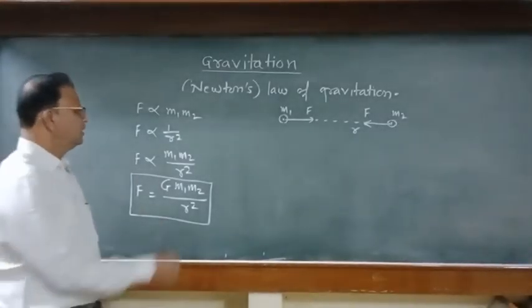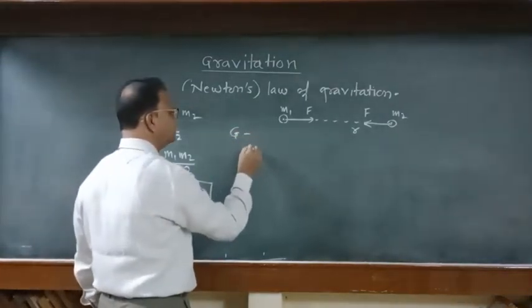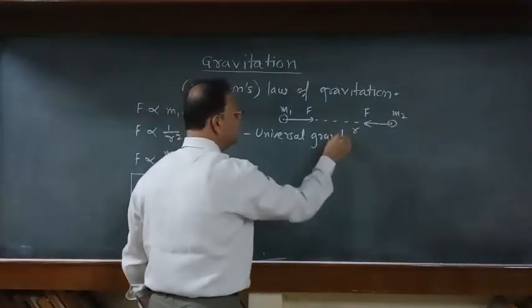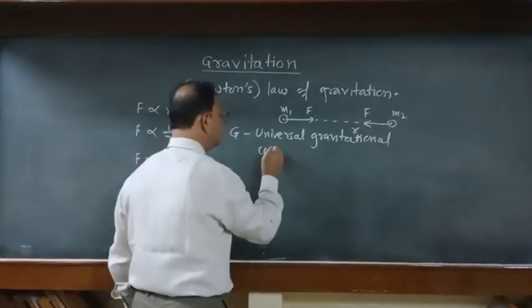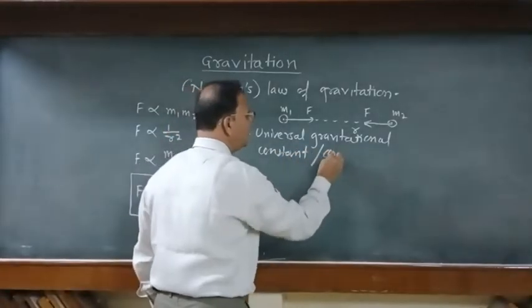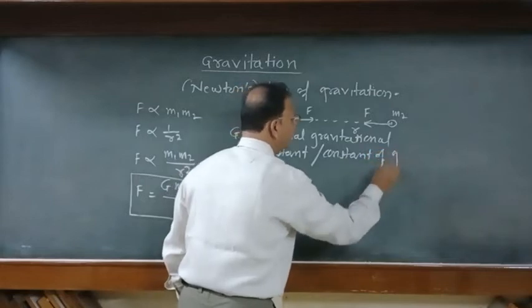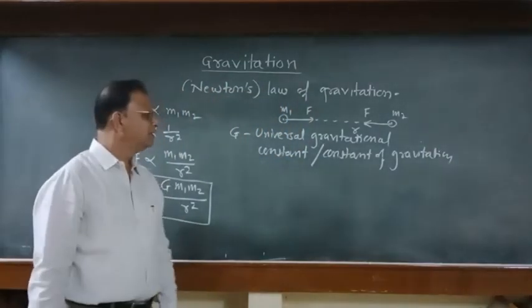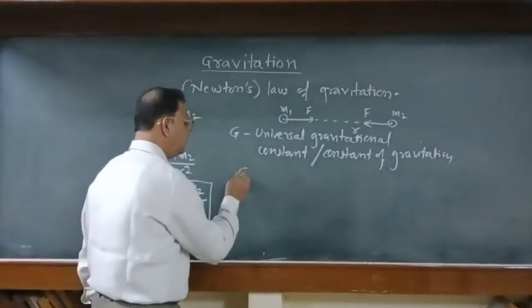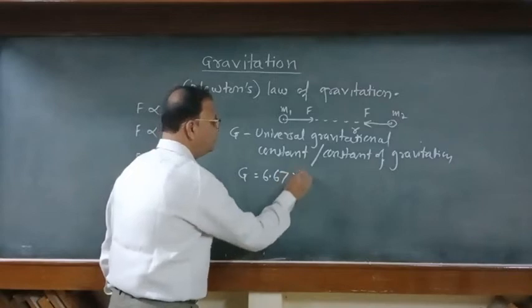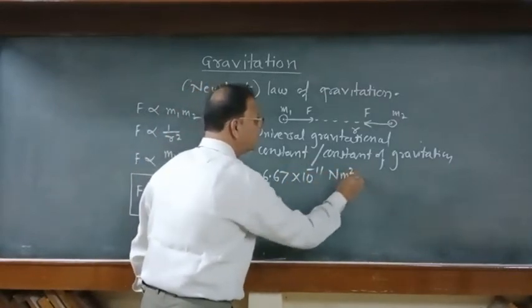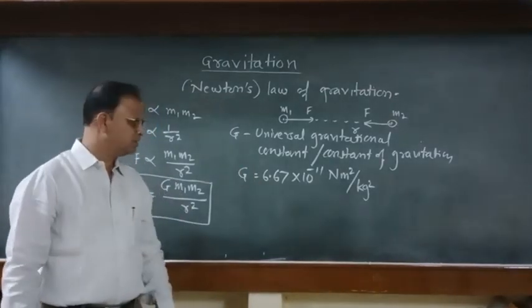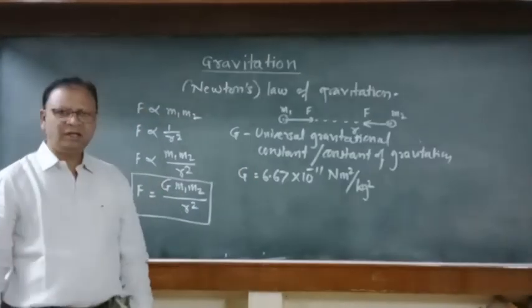This constant of proportionality is also called the universal gravitational constant, or constant of gravitation, because the value of this G is 6.67 into 10 raised to minus 11 Newton meter square per kilogram square, and this is constant everywhere in the universe, and that's why it is called the universal gravitational constant.